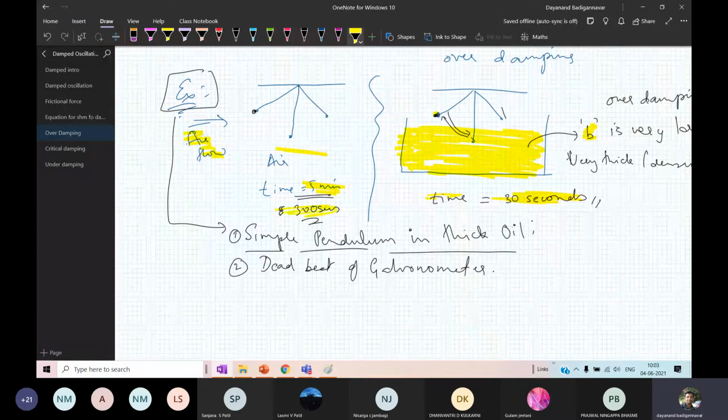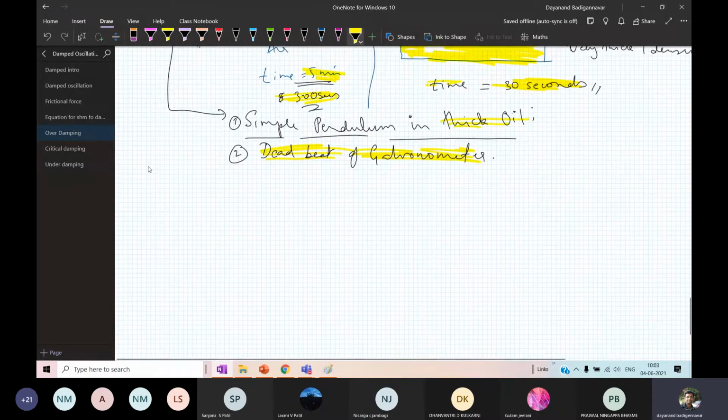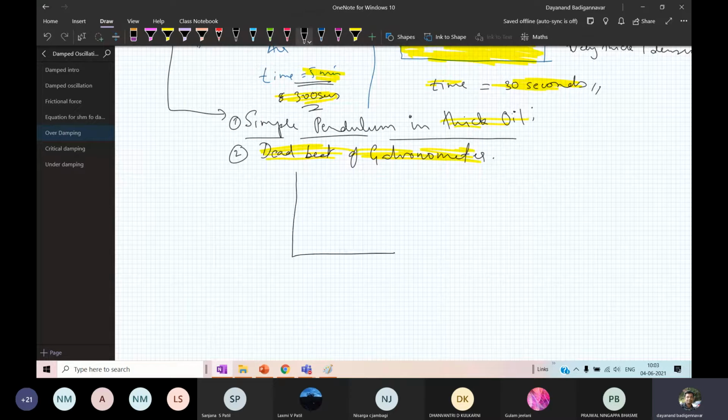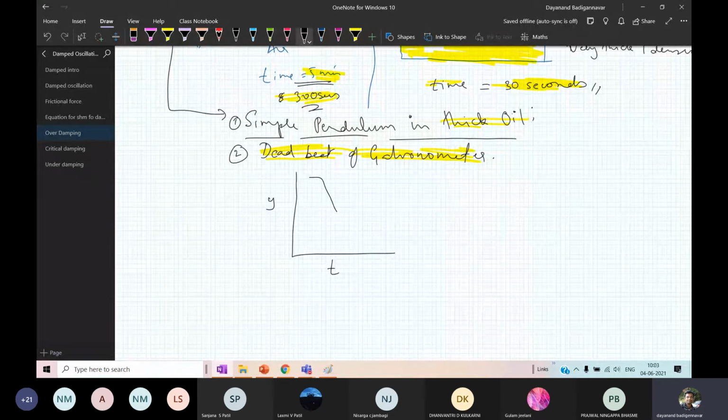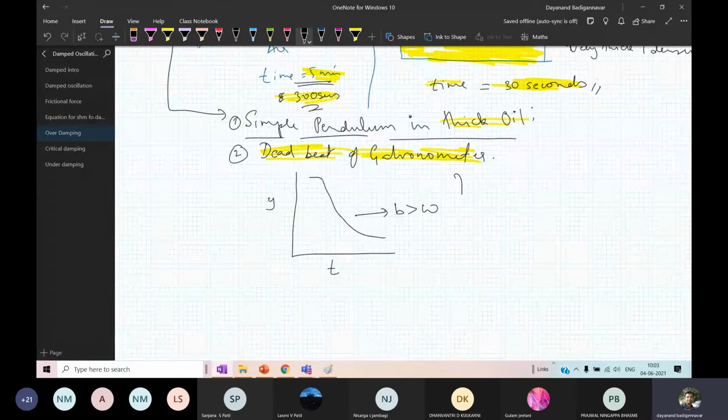Okay, got it. So for example, I have given you the case of a simple pendulum in thick oil, and the other one is the dead beat of a galvanometer. This you have to find yourself and let me know in the coming classes. And here I just forgot to plot the graph. So I have to plot a graph of the displacement versus time. This is the graph you get. This is for b greater than omega. This is for over damping.